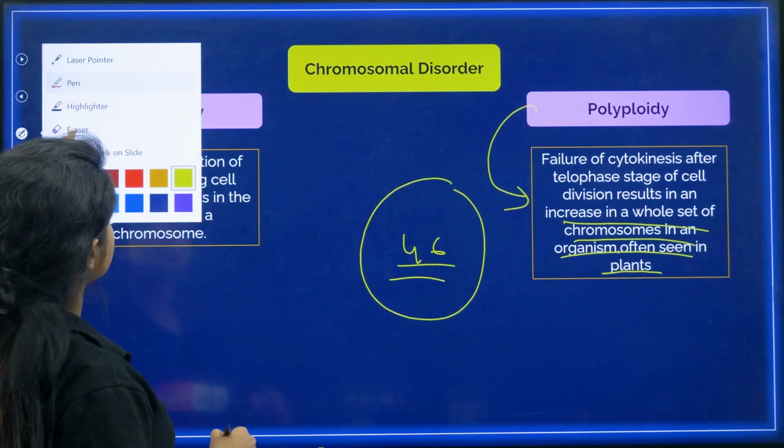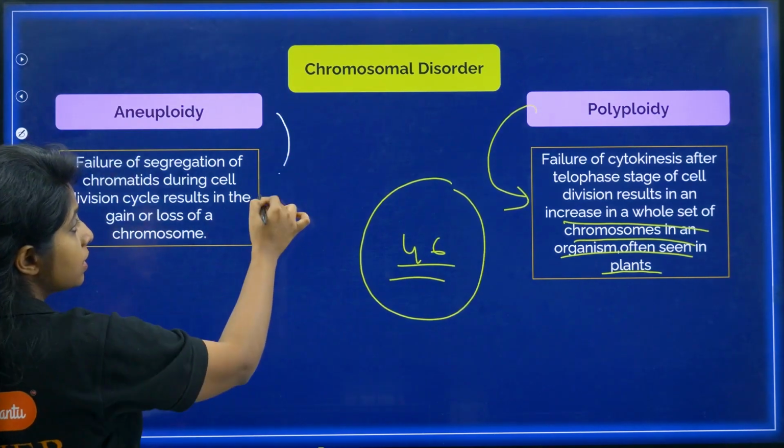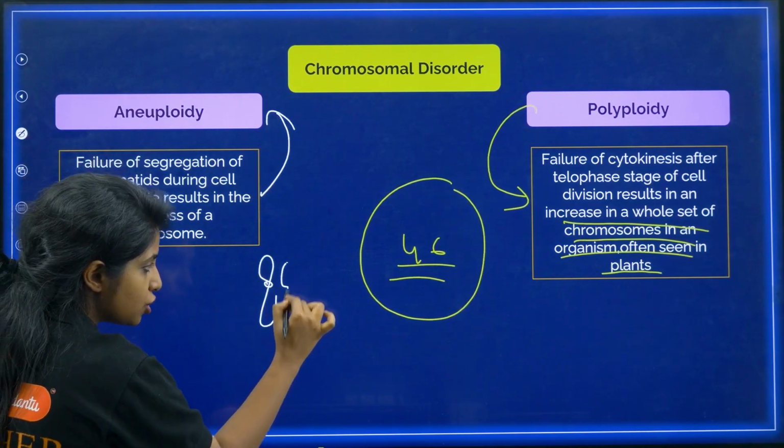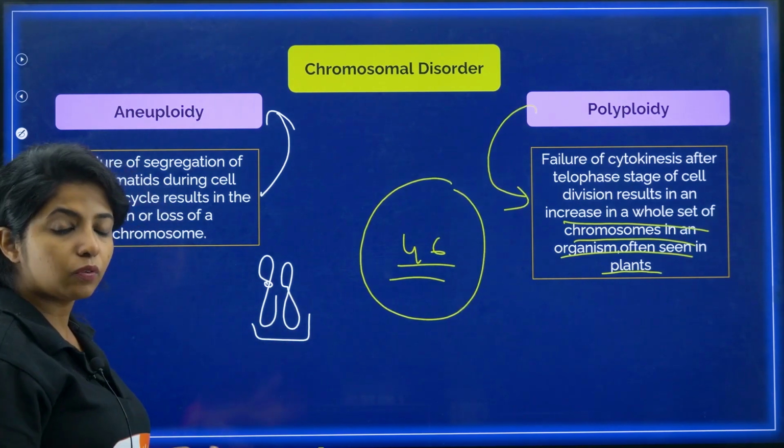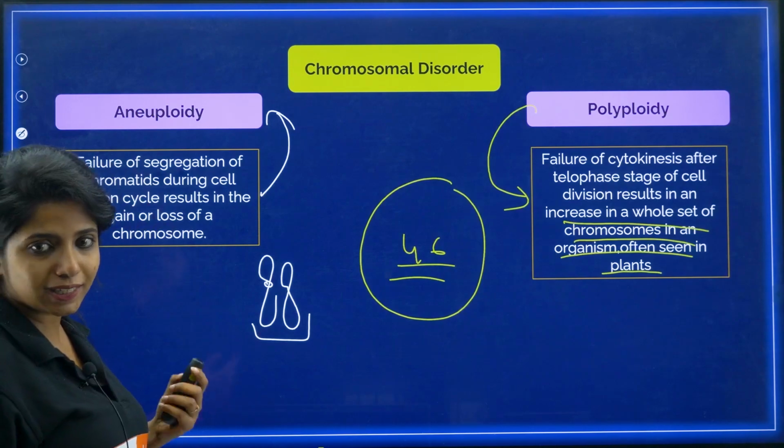You would be asked mostly about aneuploidy, my dear children, where, when you're talking about a pair of chromosomes, it is not segregating properly, and that will lead to loss or gain. This is known as aneuploidy seen in us. Now,